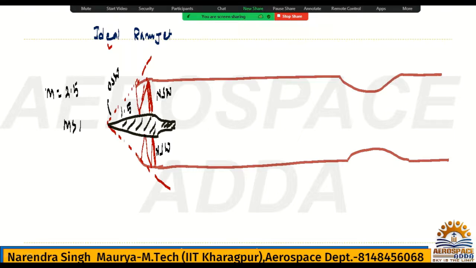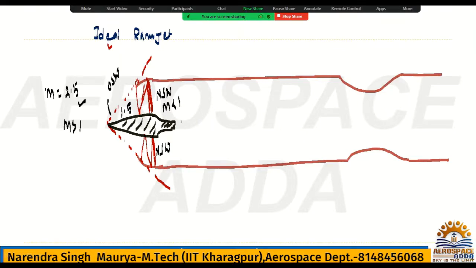So it is very clear, if this is an oblique shock, after oblique shock the flow will be supersonic only, but the Mach number will be less than previous. If it is 2.5, then after oblique shock the Mach number will be 2, less than 2.5, but it will be greater than 1 also, because the flow will be supersonic only, it will not be subsonic. But after normal shock it is 100% clear that whatever the Mach number, it will be less than 1.